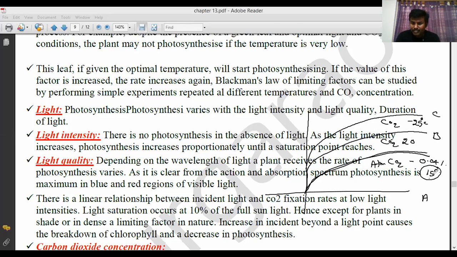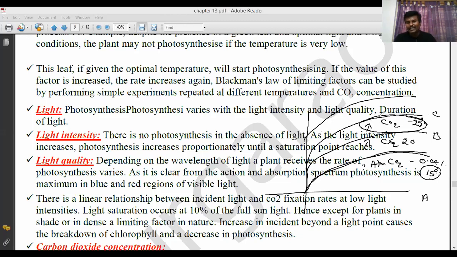Parallelly, carbon dioxide concentration is this much. Here light concentration is comparatively less. From here to here, light concentration and carbon dioxide concentration increased. No problem. Photosynthesis increased. Rate of photosynthesis increased. Beyond this, if light is increased, photosynthesis does not take place.